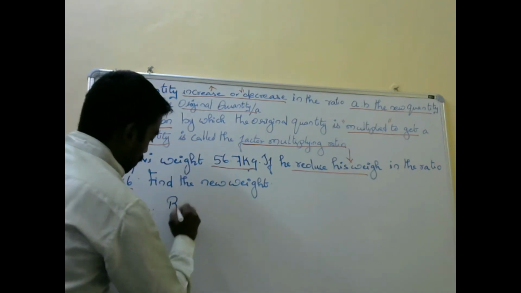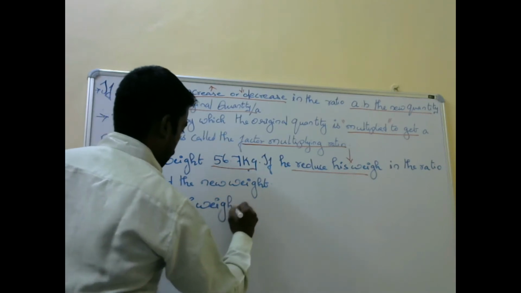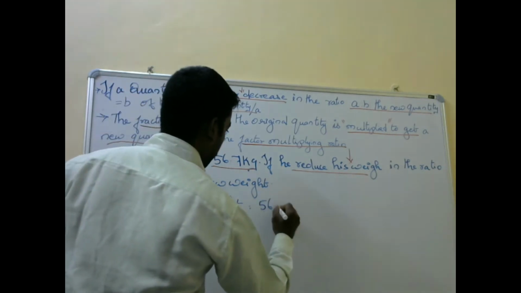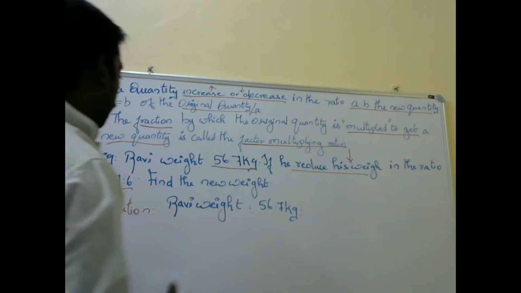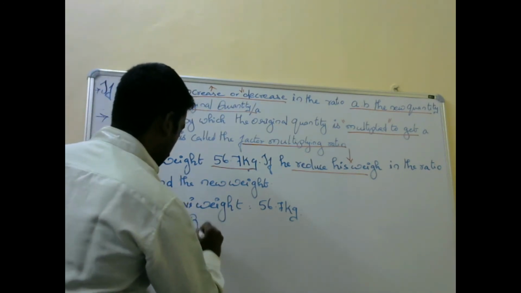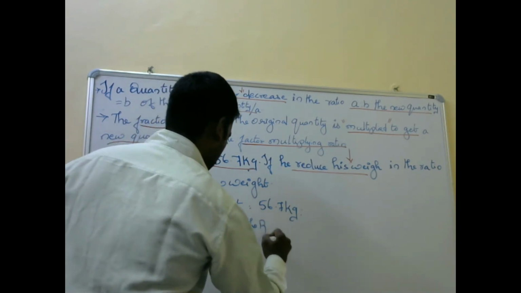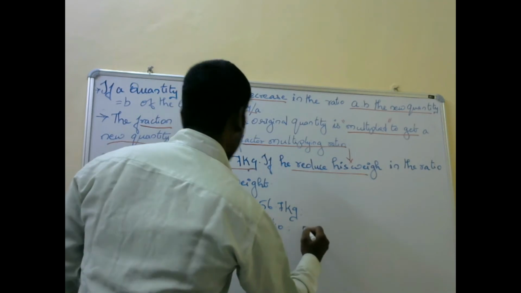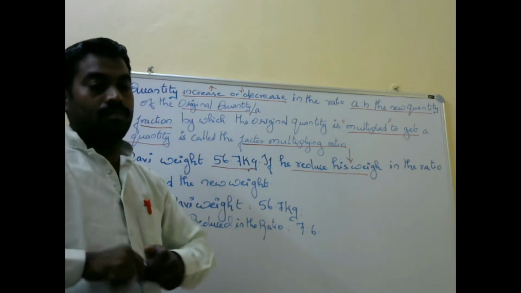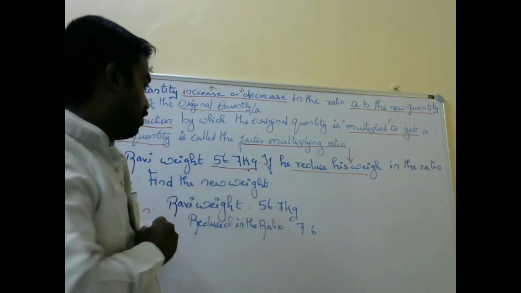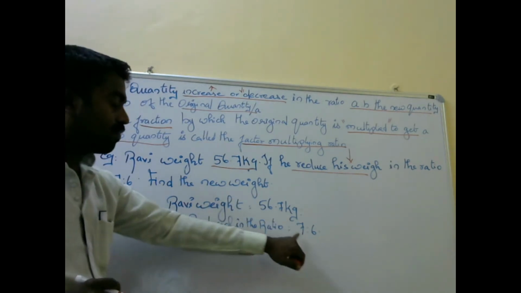Ravi's weight is 56.7 kg. And he reduced the weight in the ratio of 7:6. Ravi's weight is 56.7 kg and is reduced in the ratio of 7:6.